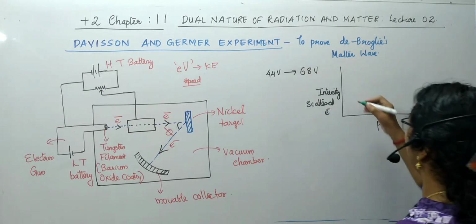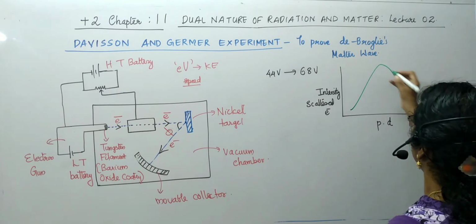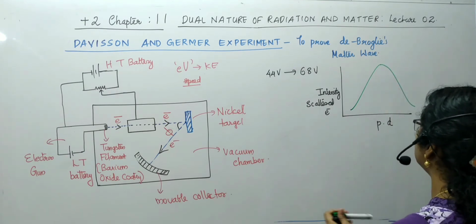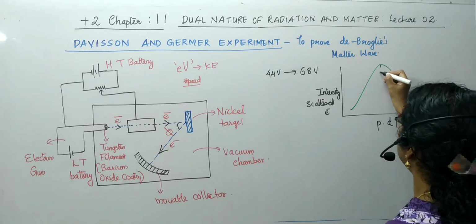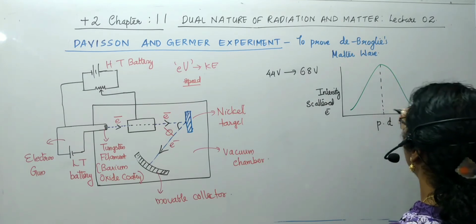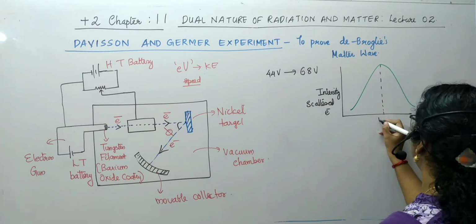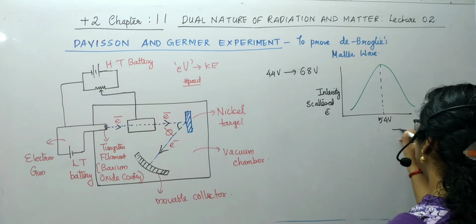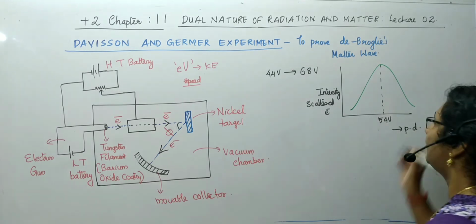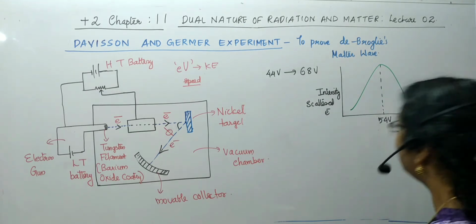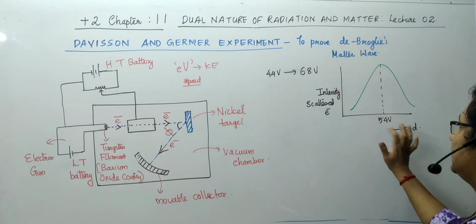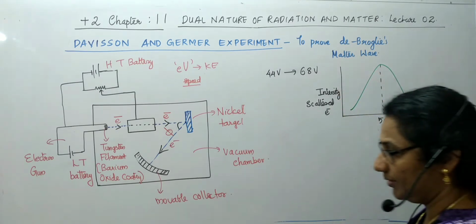The intensity was maximum for a potential of 54 volt. That is, maximum intensity is obtained at 54 volt.